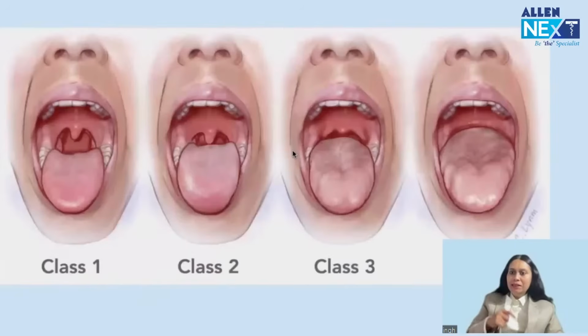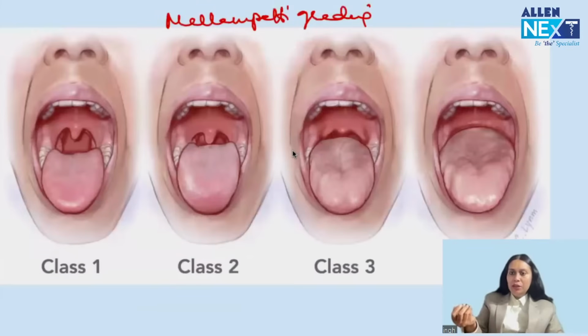Then in pre-anesthetic evaluation, they can ask the Mallampati grading. This is an image of Mallampati grading. Mallampati grading is your pre-anesthetic evaluation for predicting difficulty in intubation. As you can see, we ask the patient to open the mouth and then see the structures of the oral cavity.